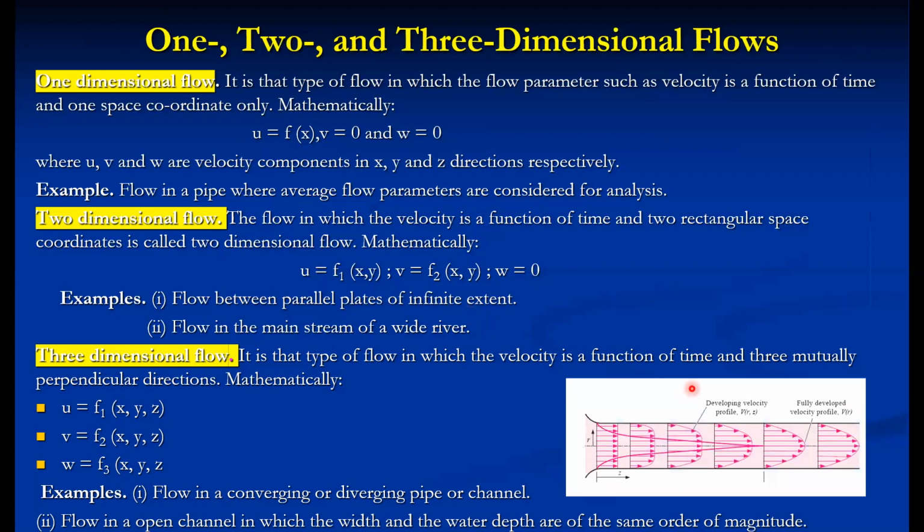So here you can realize all three types. Here we can say this is a unidirectional, one-dimensional flow. Then the flow becomes 2D from here onwards, because there is a variation of velocity along the y direction as well. The velocity here is low, then it continuously increases along the y direction or r direction. So this is the best example of two-dimensional flow.